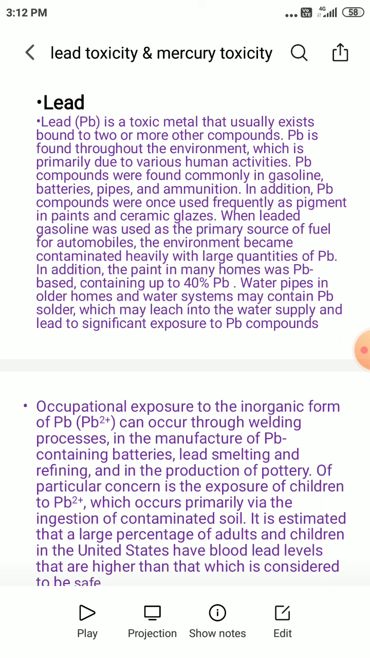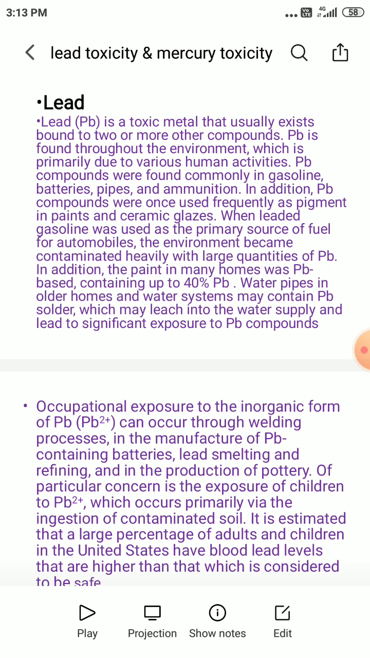It is considered a toxic metal which usually exists by binding to two or more other compounds. It is found throughout the environment, and it is mainly present in the environment because of various human activities. So these lead compounds are bound to two or more other compounds, right?